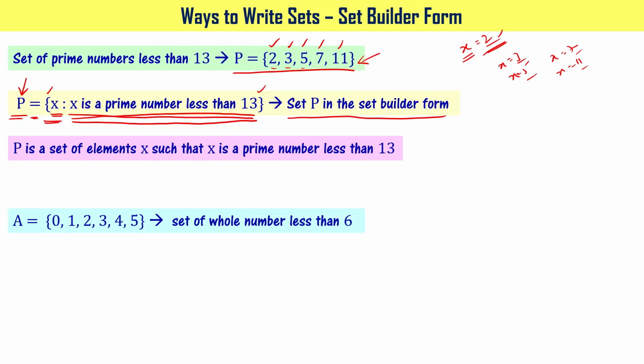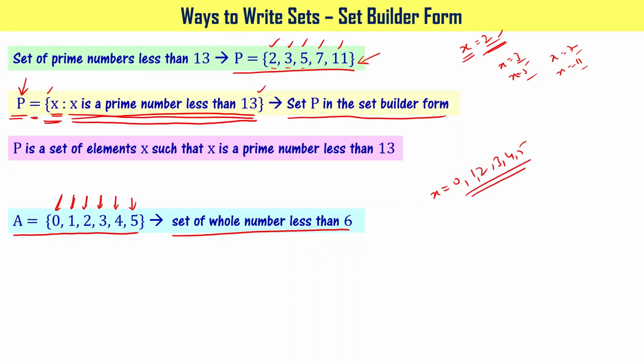A is a set of elements 0, 1, 2, 3, 4, and 5. When you look at this, you can say that it is a set of whole numbers less than 6. We have written set A in its roster form, right? We want to write this in set builder form. For that, what you have to know is what are these elements? 0, 1, 2, 3, 4, and 5. If I denote them using x, these are whole numbers less than 6, meaning x is a whole number less than 6, right?